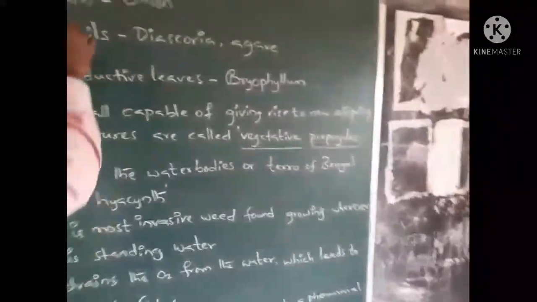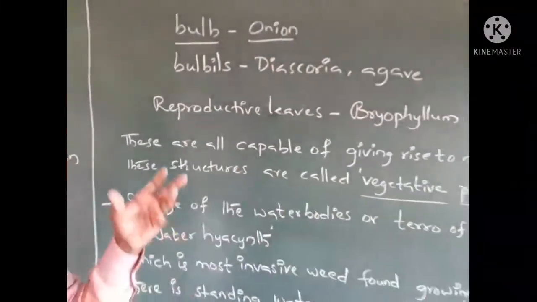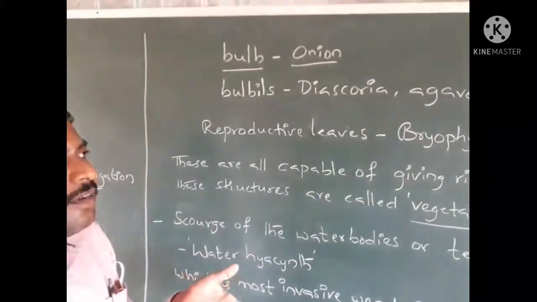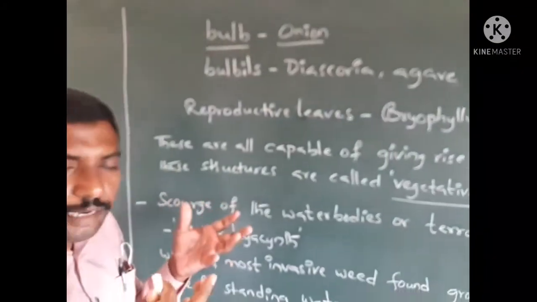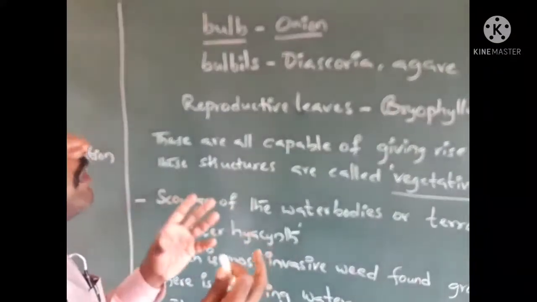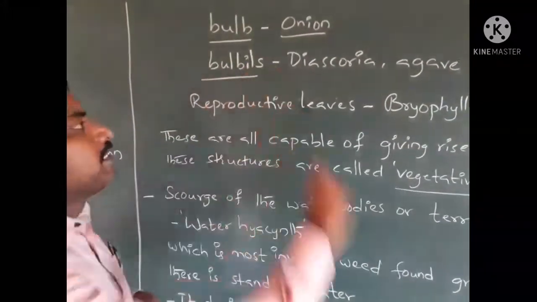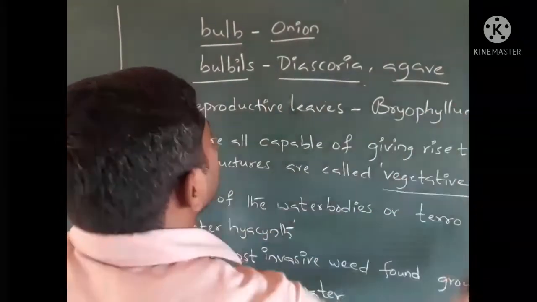And the next one, see the bulb, for example, the onion. The leaf base stores the food material, and it also produces the axillary bud, and this axillary bud participates in vegetative propagation. And next, bulbil, for example Dioscorea, Agave.